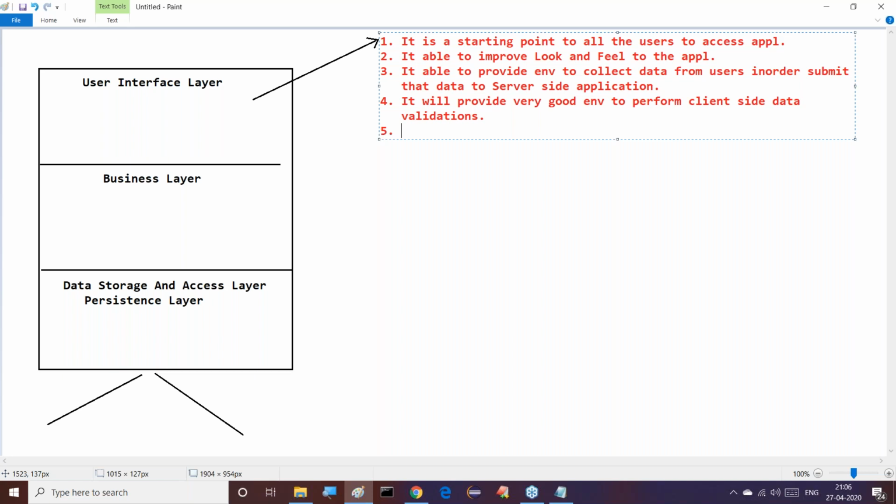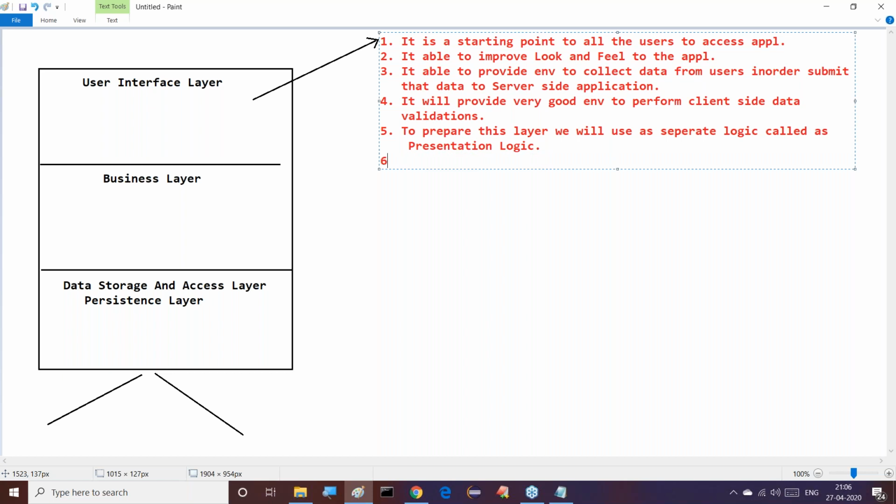Next one is, what is another thing I'm telling you? To prepare this layer, the user interface layer, we will use a separate logic called presentation logic. To prepare this layer, we will use a separate logic called presentation logic.